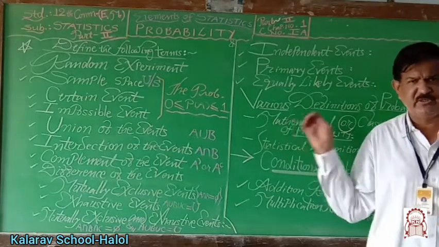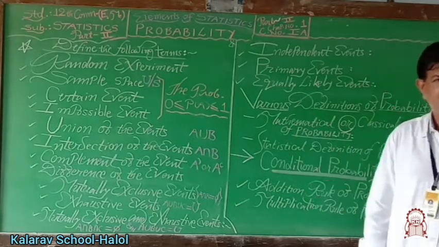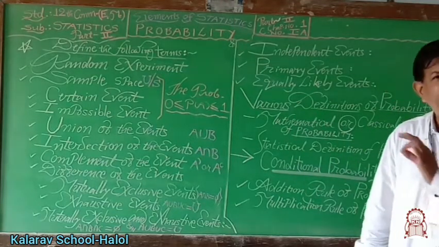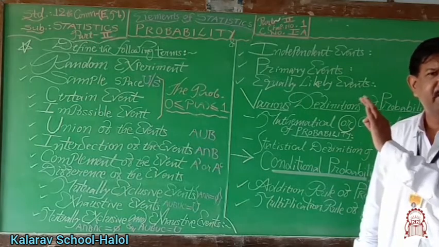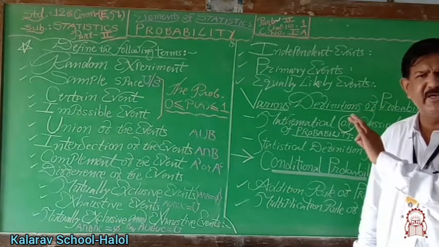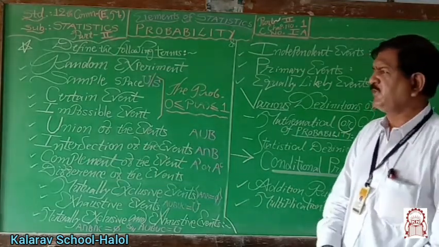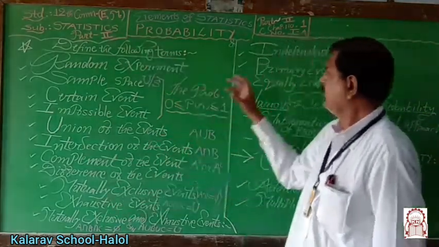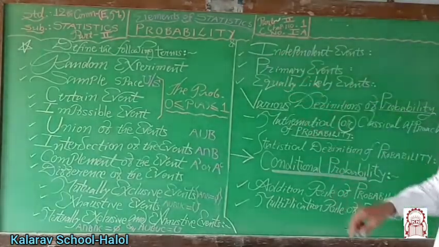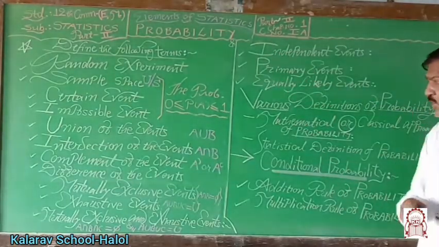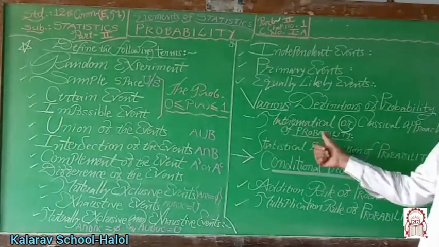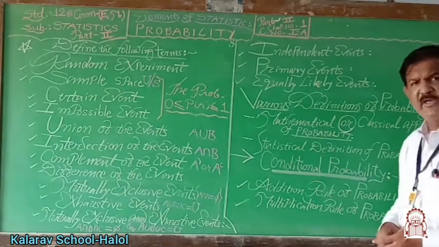All these definitions and basic concepts are part of the probability theory in statistics part 2, chapter 1, and it is pure theory. Please prepare all these definitions from our textbook. It is also most important to know the mathematical and statistical approaches to probability.